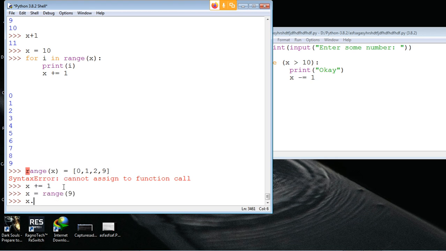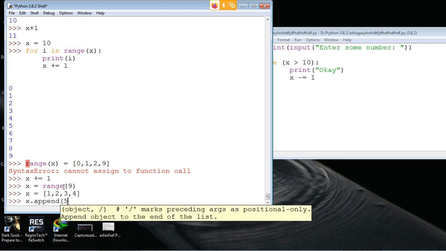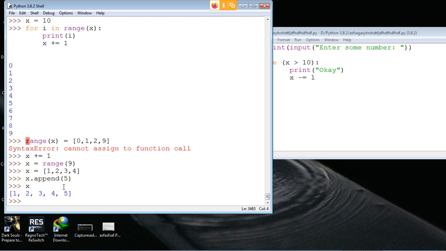We can't add elements to our range. You can do it for list 1, 2, 3, 4. Okay, that was just worth a try. For list it works. For list you have something called append. So it'll add the element 5.